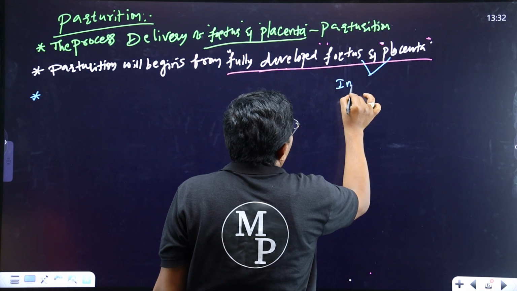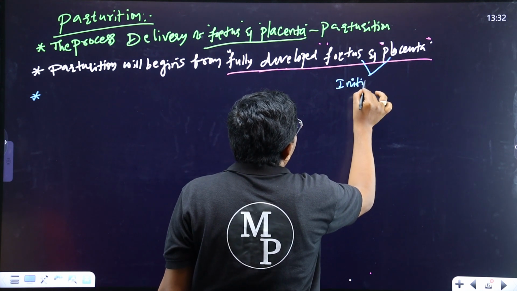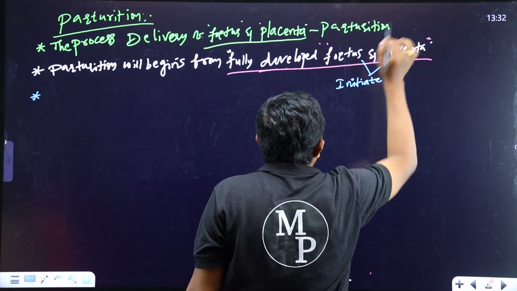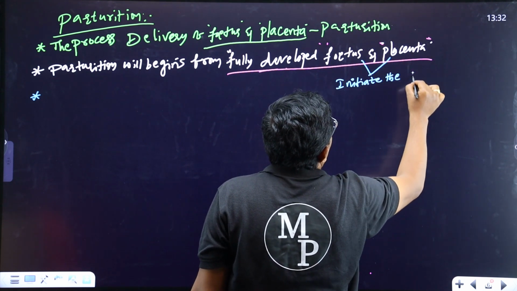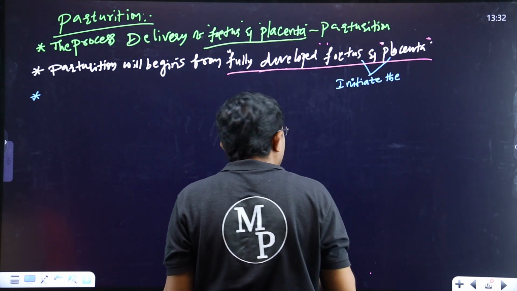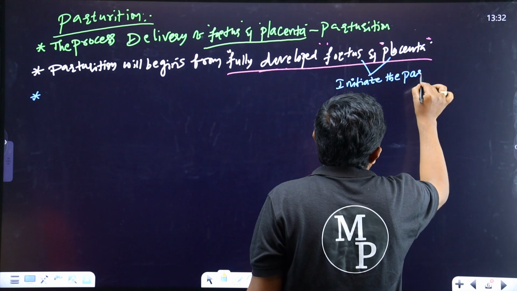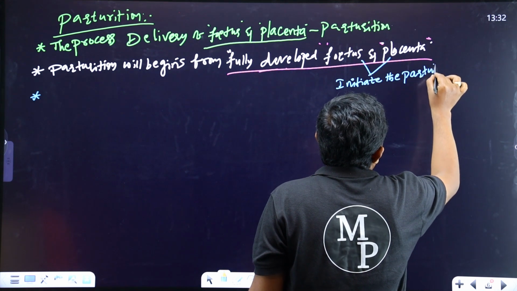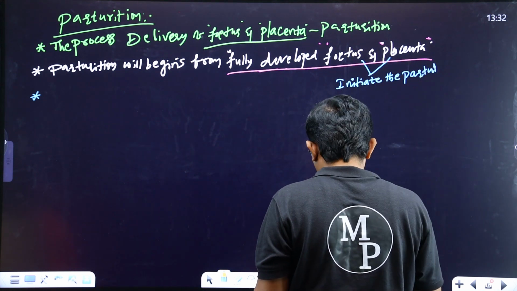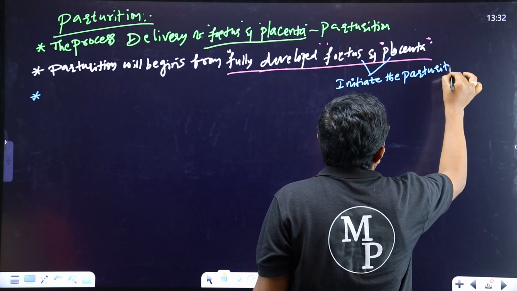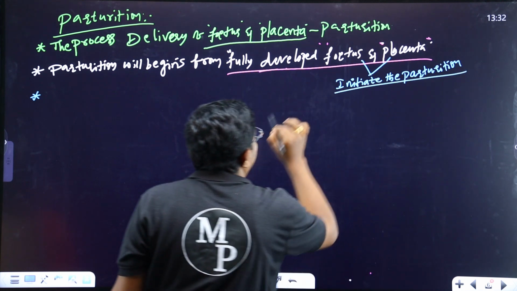Which send the parturition signals, which initiate the parturition. That is a very important point.